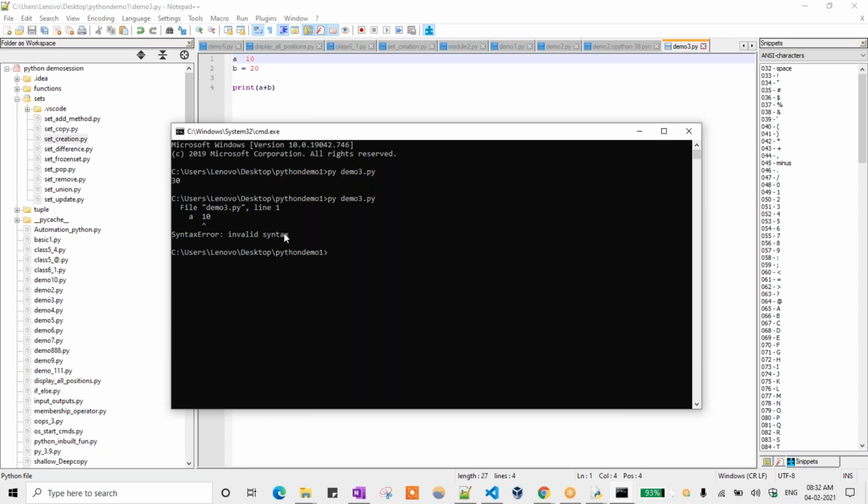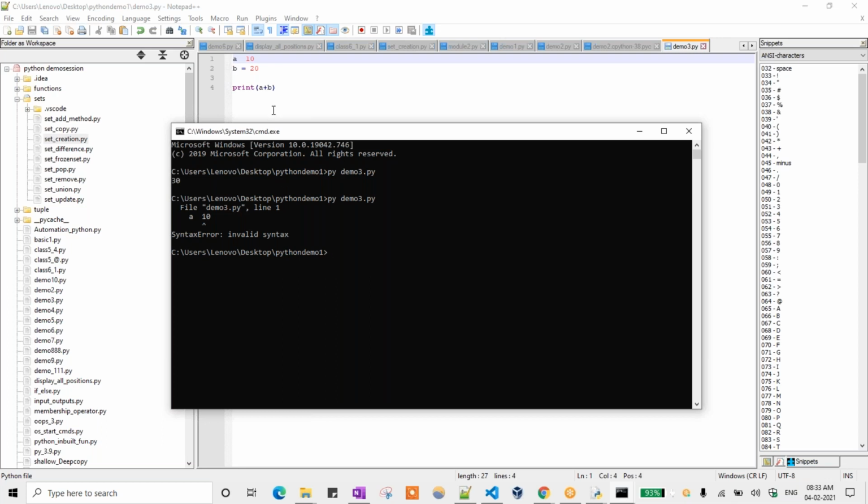But for the whole code, suppose I have written 1000 lines of code in Java or C++ or C, it will read the whole code that we are writing. If there are any errors, it will go to the next line, and it will throw the errors at the end, whatever errors we have written.